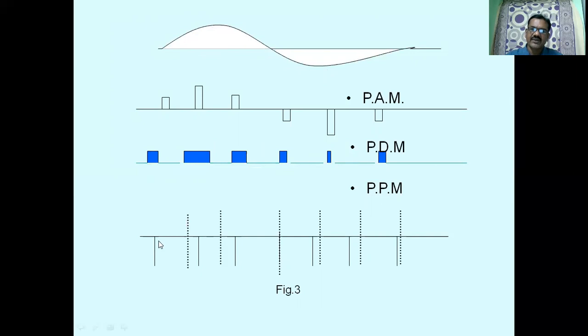Similarly, the position of the carrier pulses is changed. These are the original positions. In pulse position modulation, the position of the carrier pulses is changed according to the amplitude of the message signal.